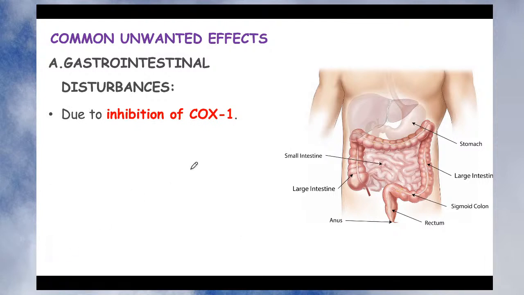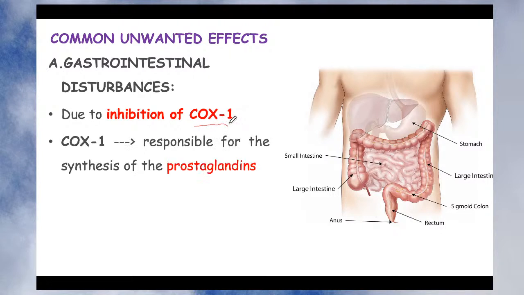Remember that NSAIDs are non-selective in nature. They inhibit both COX-1 as well as COX-2 enzyme. Inhibition of COX-2 is desirable to produce their analgesic, anti-inflammatory and antipyretic action, whereas inhibition of COX-1 is not good and produces their adverse effects.